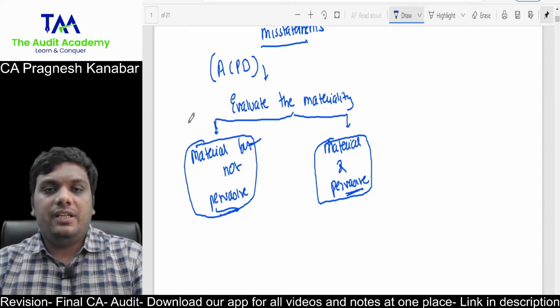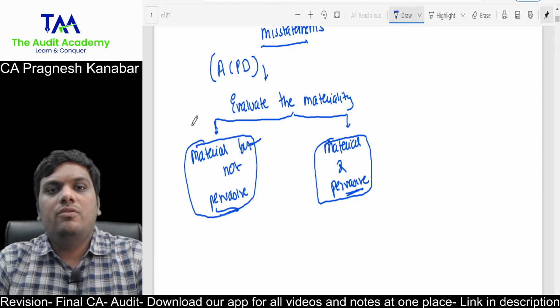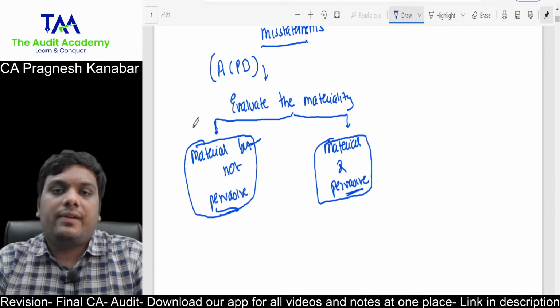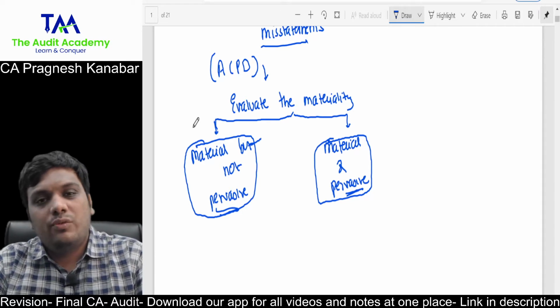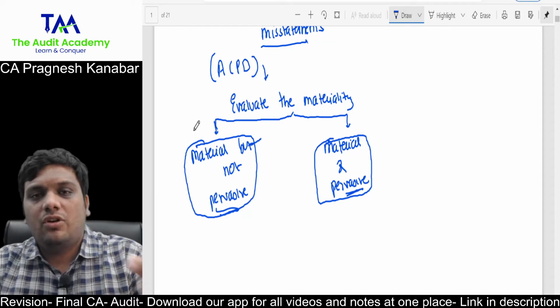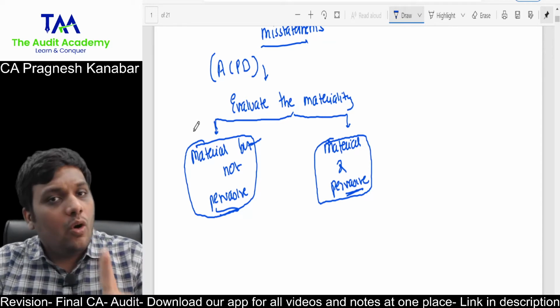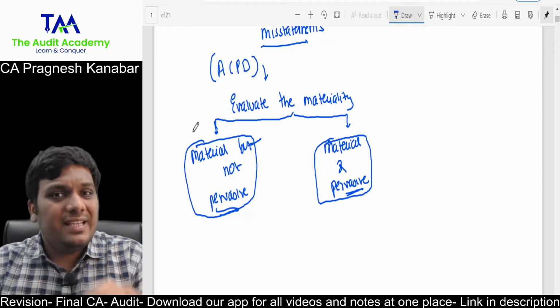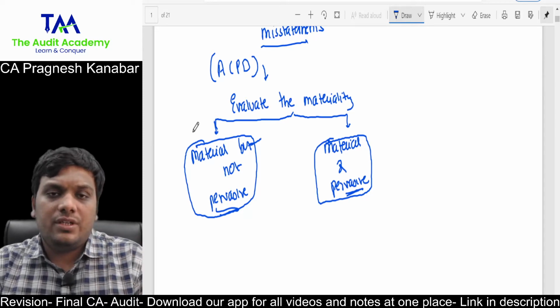Like in a manufacturing entity, you have found out that inventory is overvalued. What will be your opinion if management is not rectifying this misstatement? Obviously, this is material, but is there any total asset given in the question?